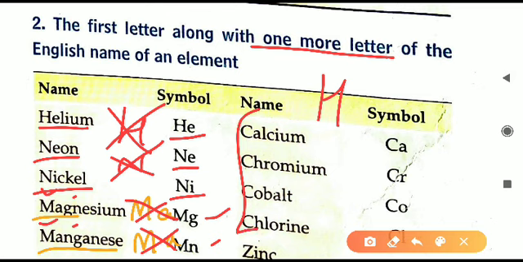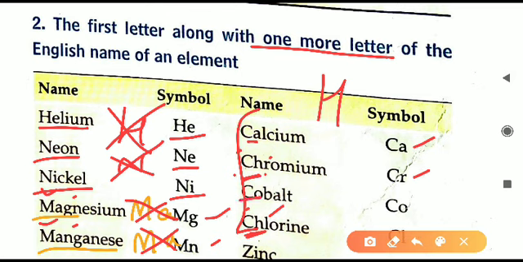Similarly, calcium, chromium, cobalt, chlorine, all these start with C. So you can see Ca we have written for calcium, Cr we have taken for chromium. Now Ch we have not taken because Ch is present in chlorine also. So we have taken first alphabet C and third one R. Cr makes chromium. Similarly C and L, first and third, that is Cl is chlorine.